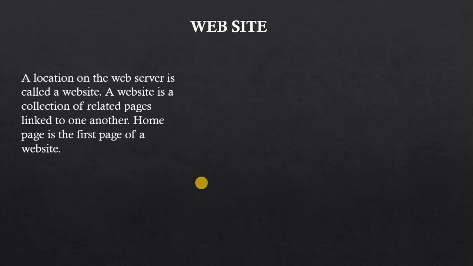Now we are coming to the next part of your chapter, that is website. This website is also one of the most common terms we see in many places. A website is a location on the web server. Always remember that a website is nothing but a location on a web server. A website is a collection of related pages linked to one another. When many different pages are linked with one another, it becomes a website.